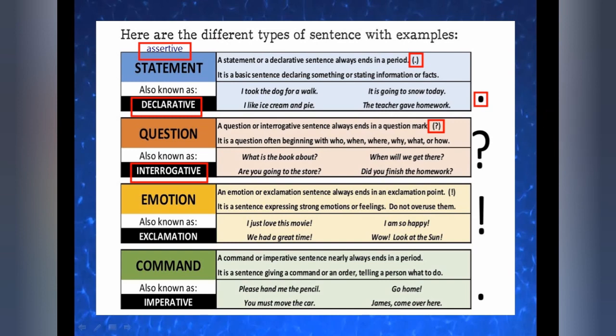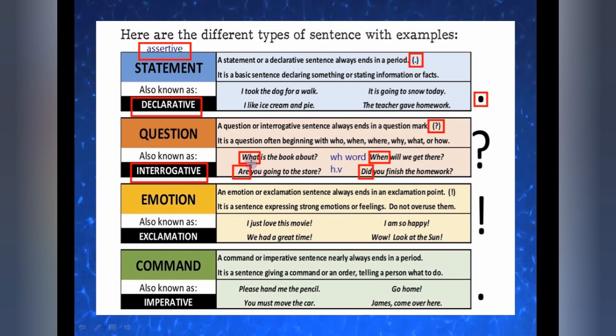Now see students, here you can notice that some sentences start with a wh word, and some are with helping verbs. Okay, now see here, what is this? This is our wh word. Are, this is our helping verb. When, this is our wh word. Did, this is our helping verb. So a sentence starts with either a wh word or a helping verb.